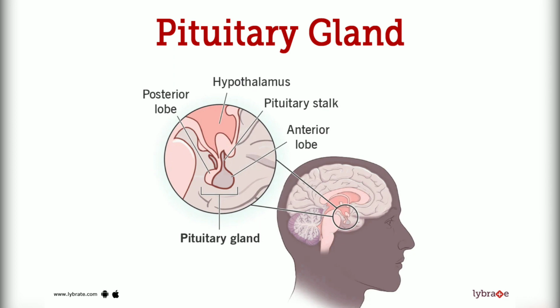Antidiuretic hormone stimulates the kidney tubules to reabsorb and conserve water, resulting in small volumes of highly concentrated urine and decreased plasma osmolality. Antidiuretic hormone is released in response to high solute concentrations in the blood and inhibited by low solute concentrations in the blood. Hyposecretion results in diabetes insipidus.